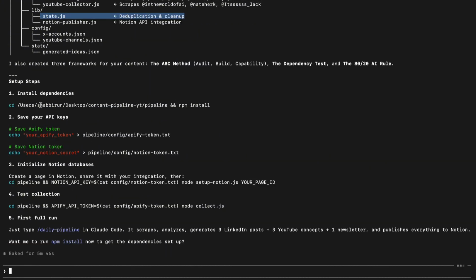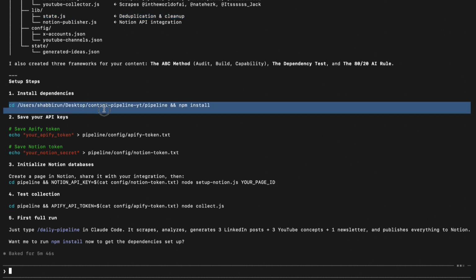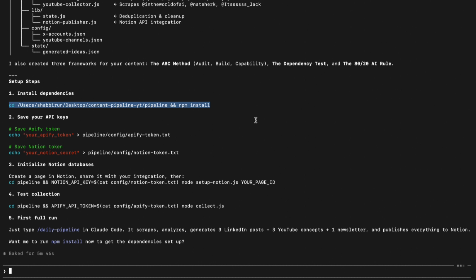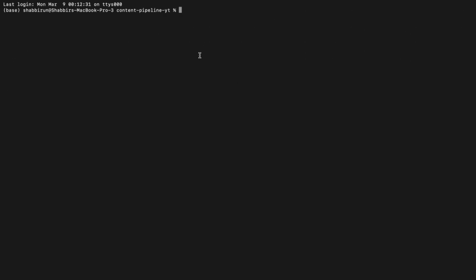There are a few things that we need to do that the skill couldn't do for us. Number one, we have to install dependencies. So let's go ahead and copy this, and I'm going to make a new tab in the terminal. We're in the same folder. Let's go ahead and paste that command and run it. This is going to install any additional pieces of software required to run this entire pipeline.